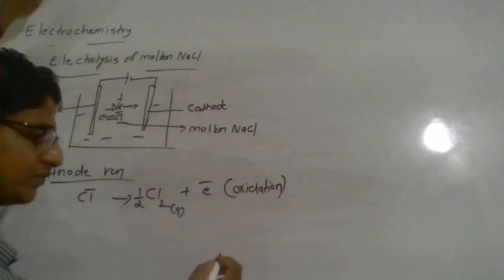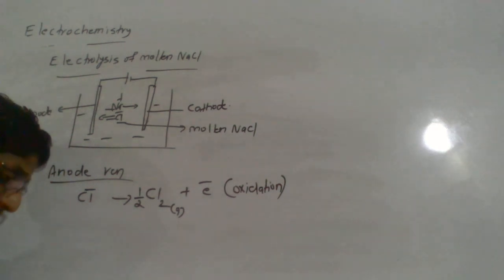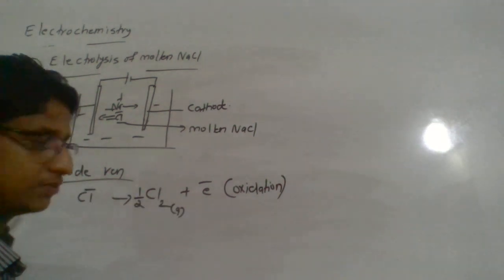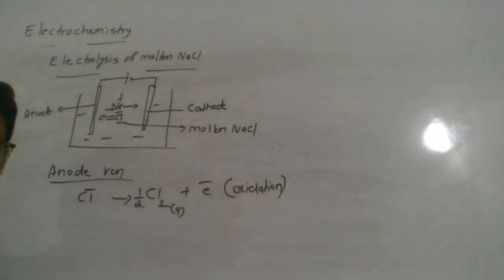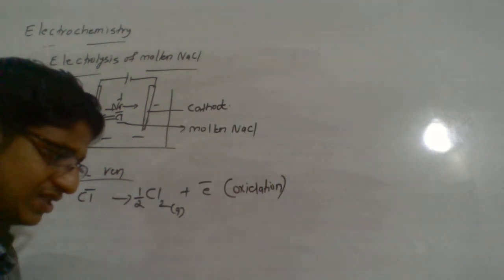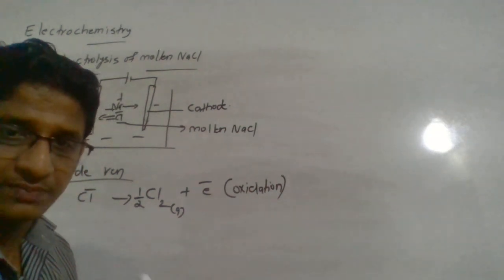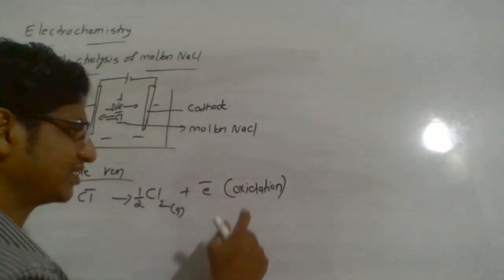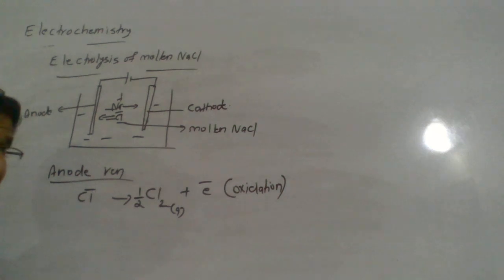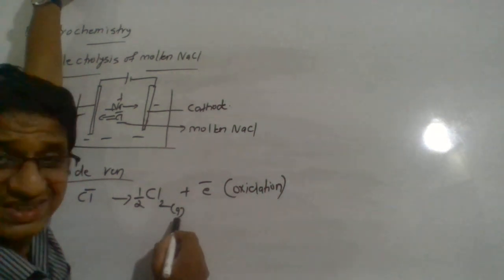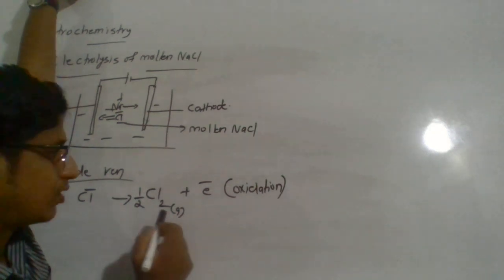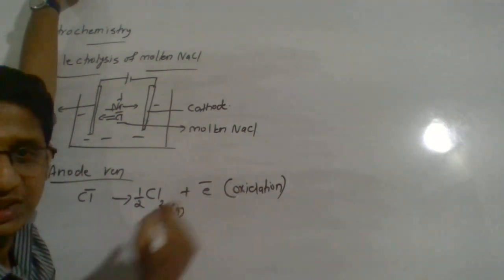That's something you can remember: oxidation is the release of electrons and reduction is the gain of electrons. So here you can see electrons are released, so this is simply an oxidation. Remember, whether it's a galvanic cell or an electrolytic cell, oxidation always takes place at the anode and reduction takes place at the cathode. So here the chloride ion is oxidized to chlorine with the release of an electron.